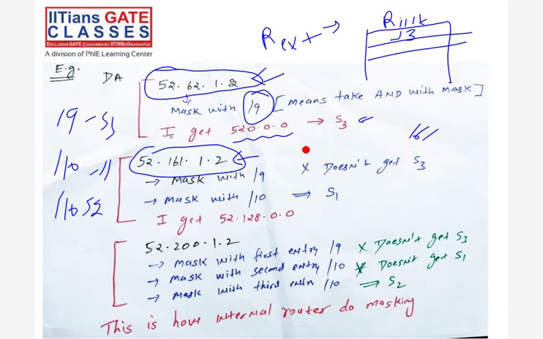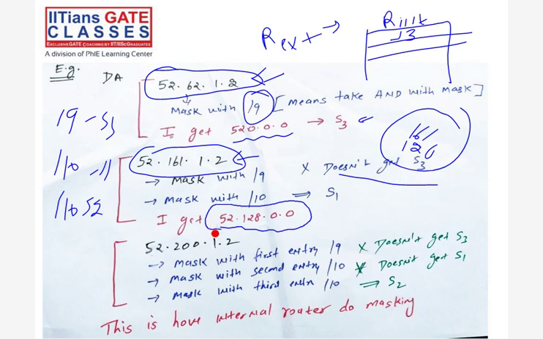You have to mask with this one. If you do the masking, are you getting it or not? No, we are not getting it. Same way, it does not get S3. Why? Because what we are getting here is a network subnet ID, and this is not a subnet ID of S3, right?